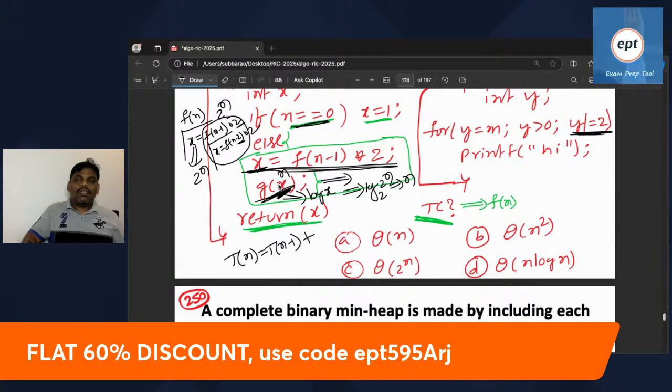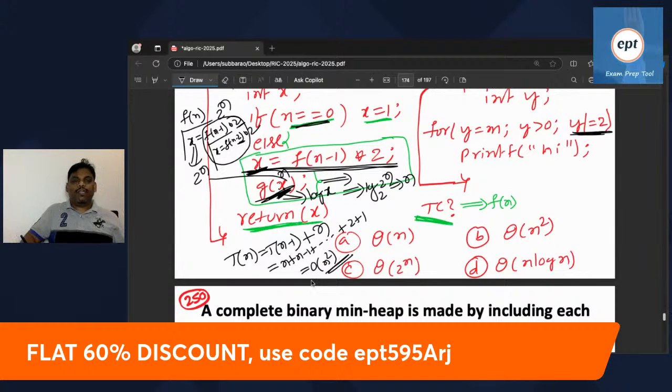If x is given, it takes log x time; if n is given, log n time; but here 2 power n takes the place of x, so it becomes log 2 power n base 2, which is n. So finally it is the sum of n natural numbers, n plus and so on, 2 and 1, which goes to order of n square.